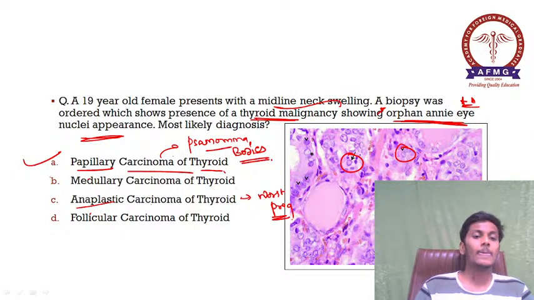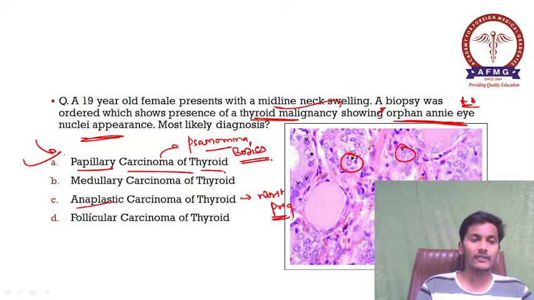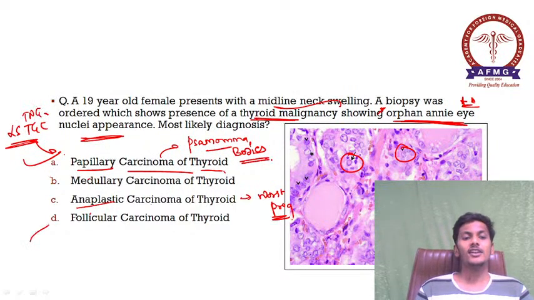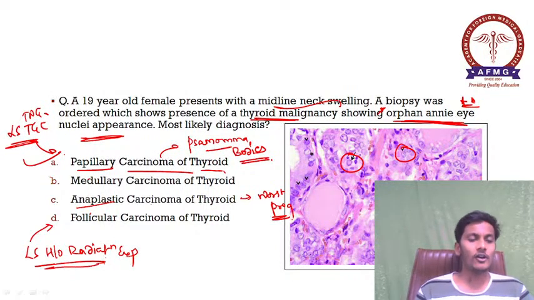Okay, important one. Whereas in papillary carcinoma of thyroid, sometimes in cases a risk factor is given which helps you diagnose. So please remember there would be a risk factor of long-standing thyroglossal cyst, or also a long-standing toxic nodular goiter. Whereas if there is a long-standing history of radiation exposure, that is associated with follicular carcinoma of thyroid.